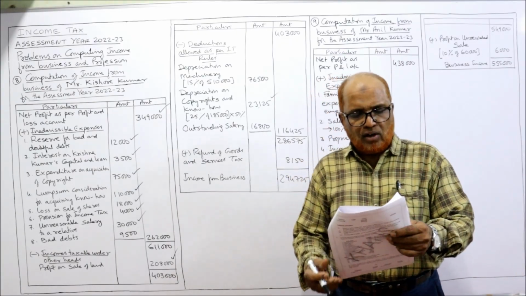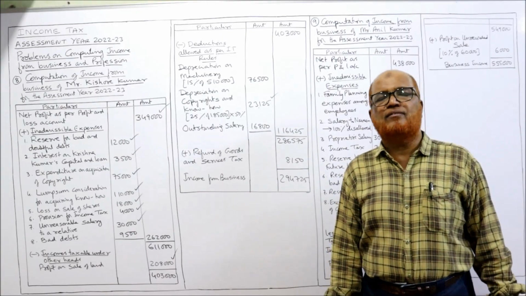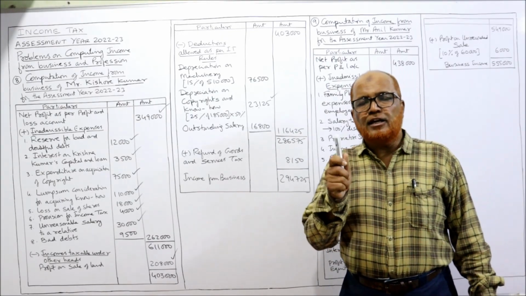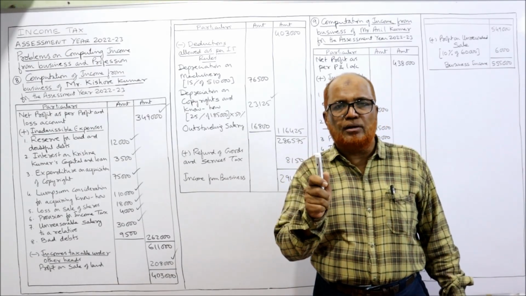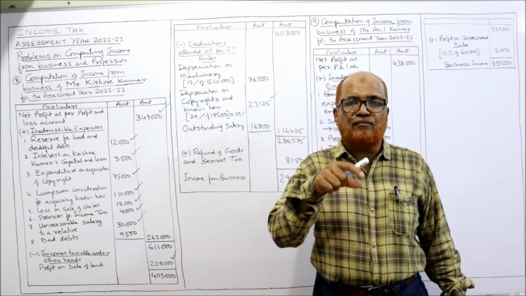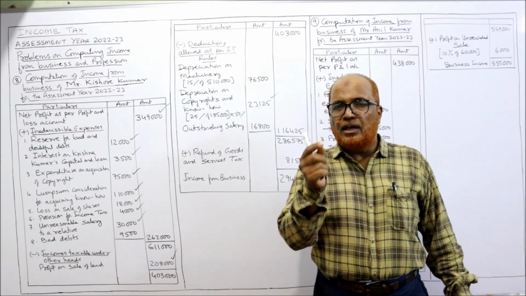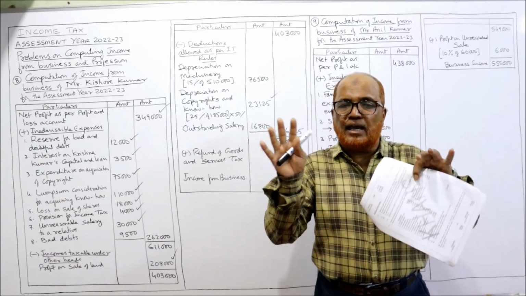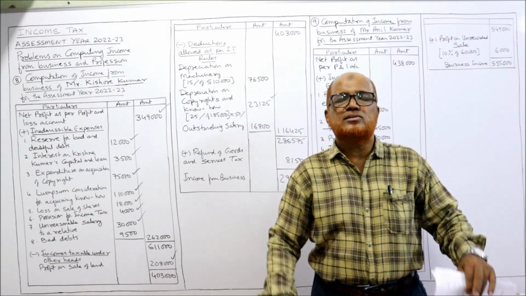Then for recovery of the amount due from debtors, the SSC has not made any effort. See here, Income Tax Act says bad debts will be allowed as deduction only if the SSC has taken all efforts in recovering the amount from the customer. If the SSC has not taken any steps to recover the amount, then bad debts are not allowed as deduction.